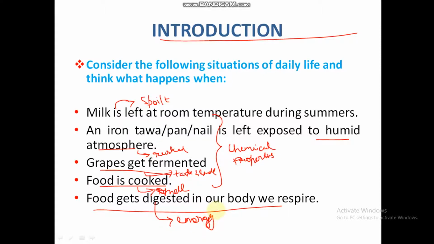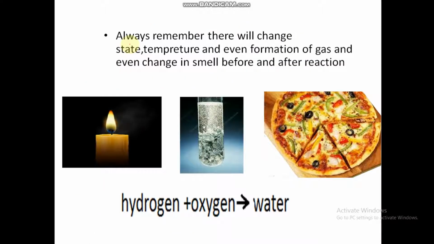You should keep in mind that when a chemical reaction occurs, there will be a change in state, temperature and even formation of gas, even a change in the smell before and after the reaction. When a candle is burned, there will be a change in temperature, so it is a chemical reaction. And when zinc is reacted with concentrated HCl or H2SO4, they react and there will be formation of hydrogen.